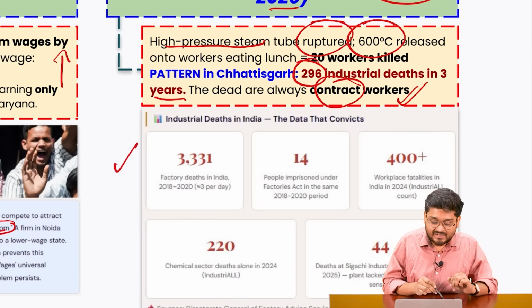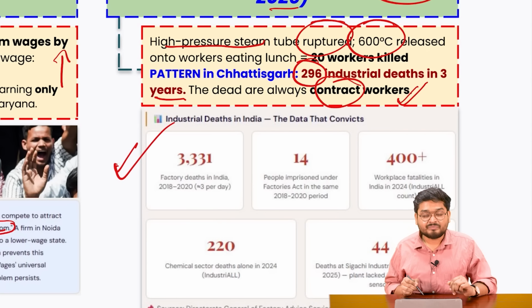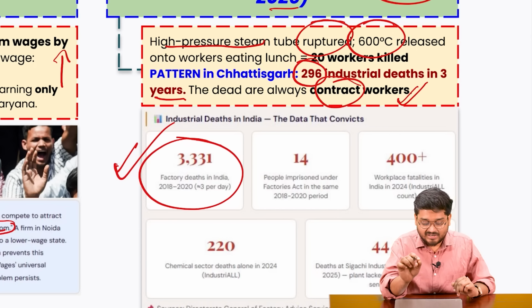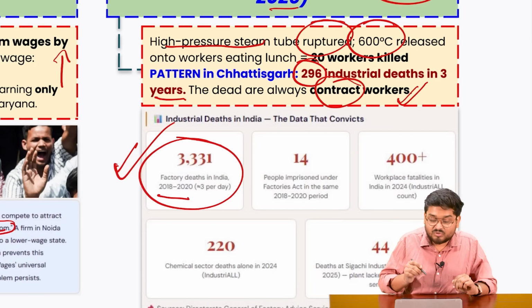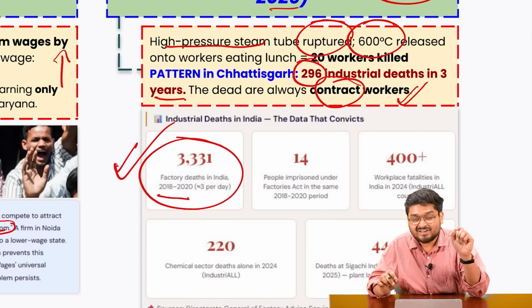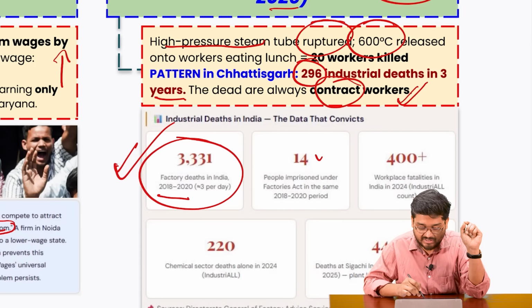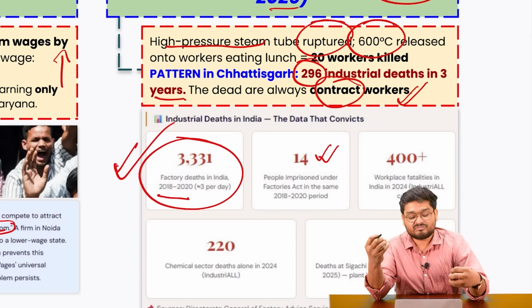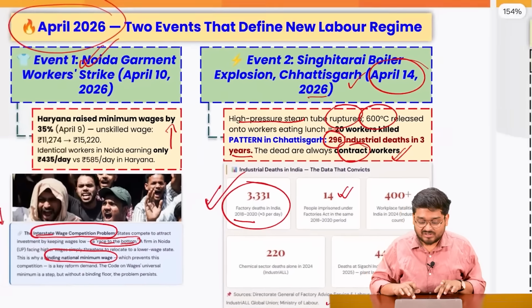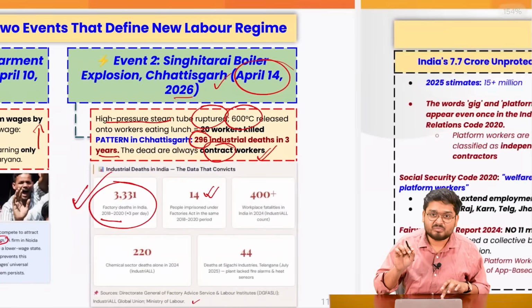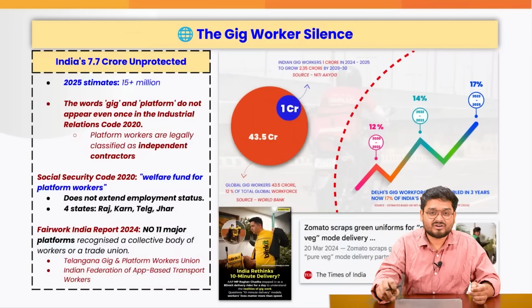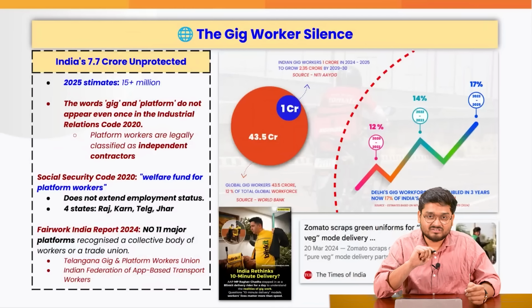And if you look at the data from the Ministry of Labour and various other sources, there have been more than 3,000 factory deaths in India, up to around 2020. That means 3 workers are dying every day. 14 were imprisoned under the Factories Act because maybe they were protesting, they were calling for strikes. So these are the data which you can use in your mains answers to emphasize the exploitation of the workers with reference to their working conditions.